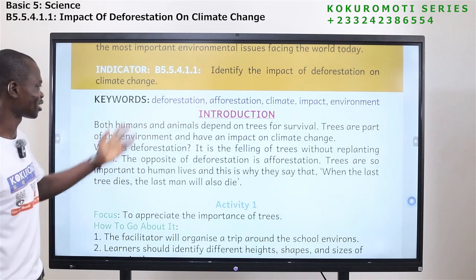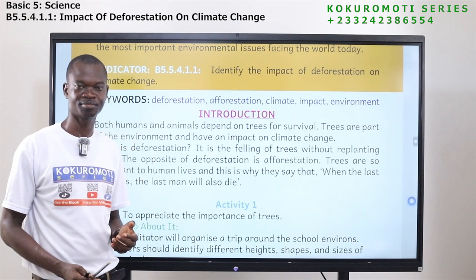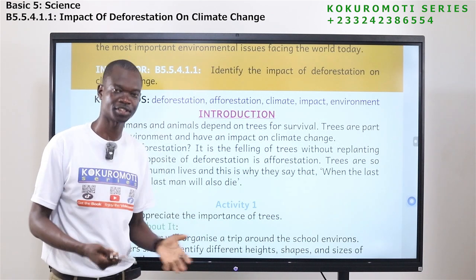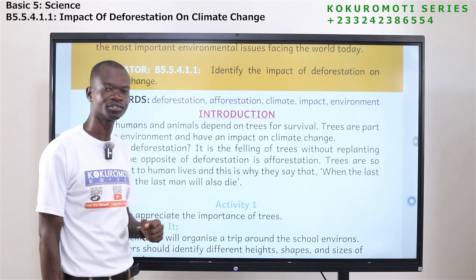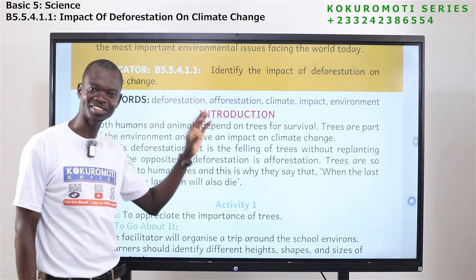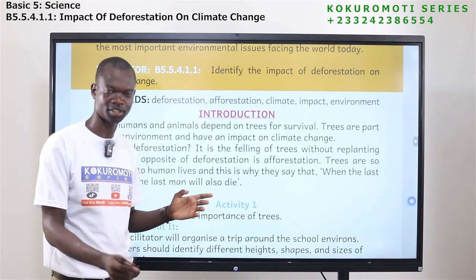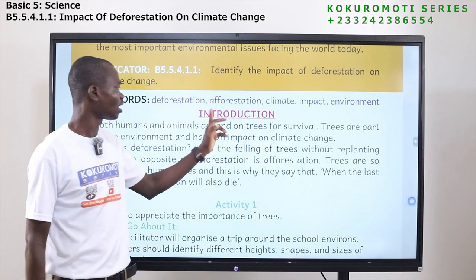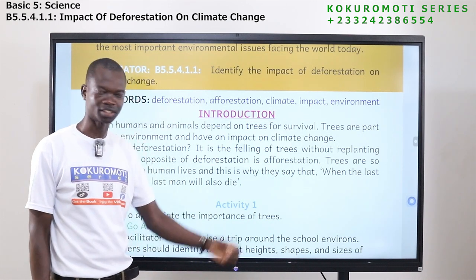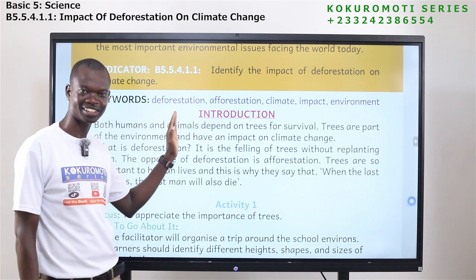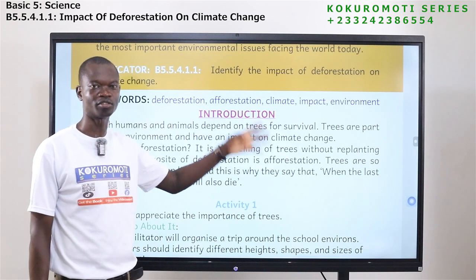Let's look at the keywords. The first word is deforestation. Deforestation means cutting down trees. The next word is afforestation. It is opposite to deforestation. So what do you think afforestation is? Deforestation is cutting down trees or felling of trees. Afforestation means planting of trees. Here you plant the trees, here you cut the trees.